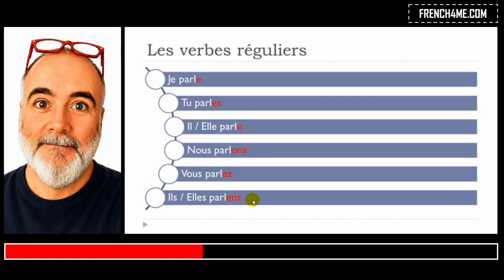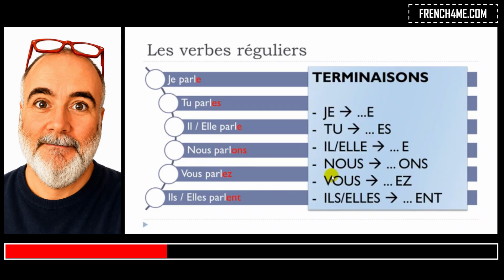So the good news is that you've got here je parle, tu parles, il, elle parle, and then if you check it here, ils, elles parlent. So it's the same phonetical pronunciation or phonetical form, sorry. Okay? And then you've got nous parlons and then vous parlez. All right? So here, remember the endings. You will have to write them, okay?